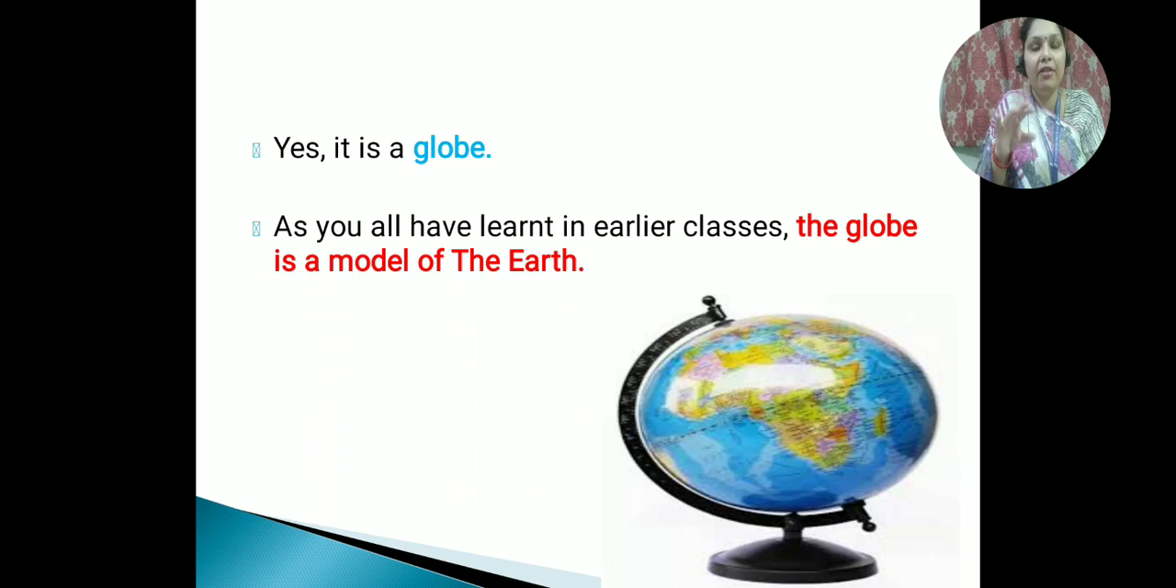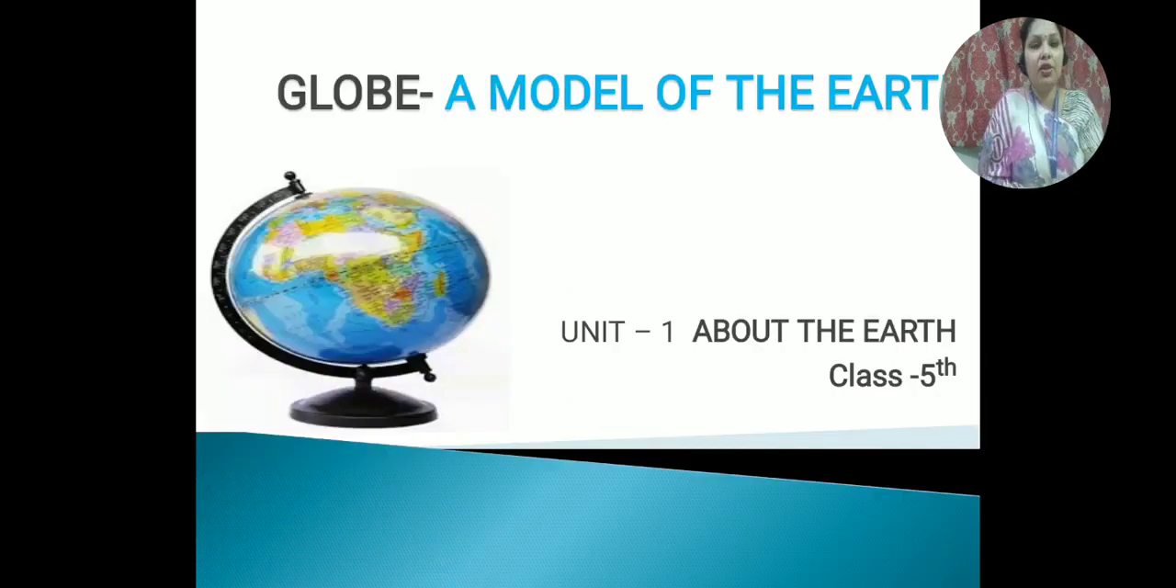You can see everything which is there on the earth on the globe. So we can also say that the globe is a miniature of the earth. It is a short form of the earth. Whatever there is on the earth, we can see, reflect, and recognize from the globe only. So the globe is a model of the earth. If someone asks you what a globe is, you can definitely say that the globe is a model of the earth. It is a short form of the earth. It is a miniature of the earth.